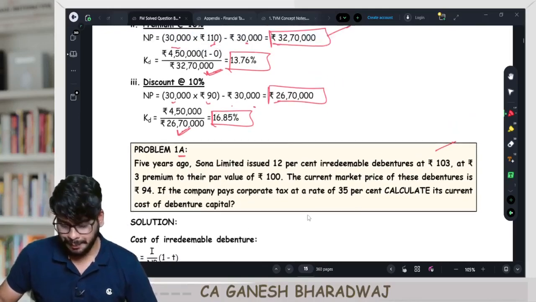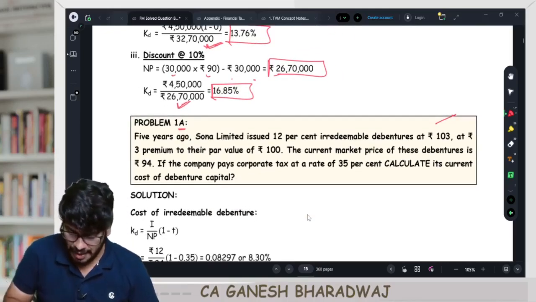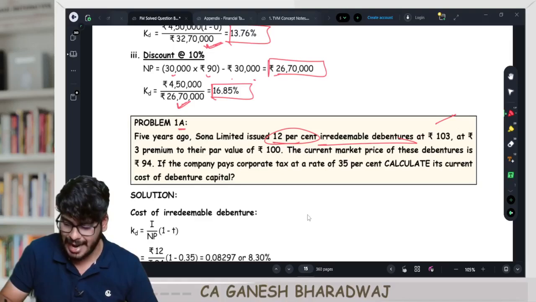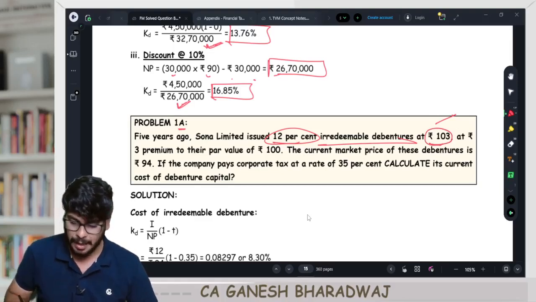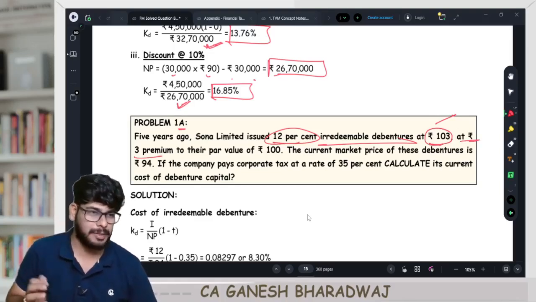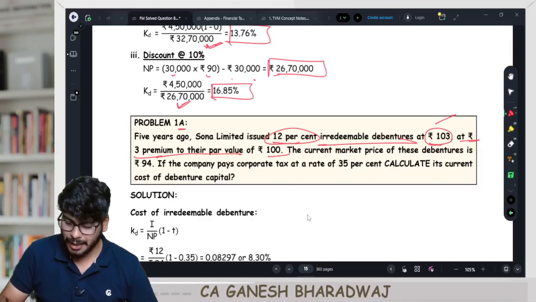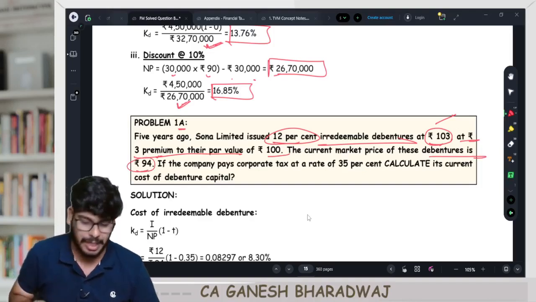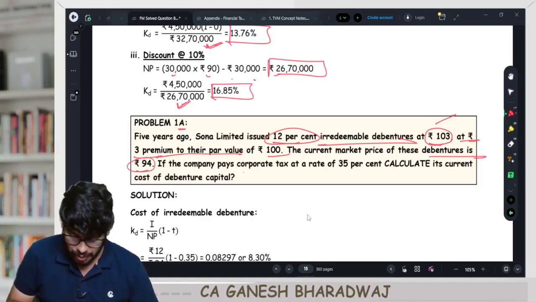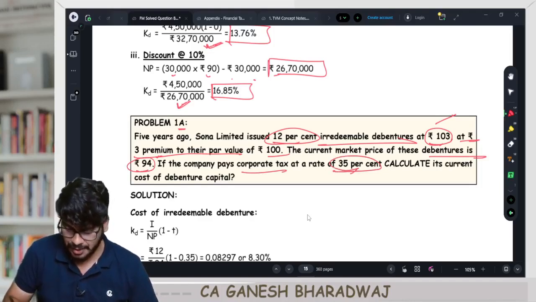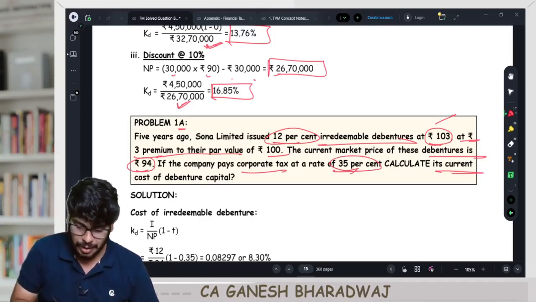5 years ago, Sona Limited issued 12% irredeemable debentures at rupees 103. That is at a premium of 3 rupees: 100 plus 3, 103. 3 rupees premium to the par value of 100. Fine. The current market price of these debentures is rupees 94. If the company pays a corporate tax rate of 35%, calculate its current cost of debenture.